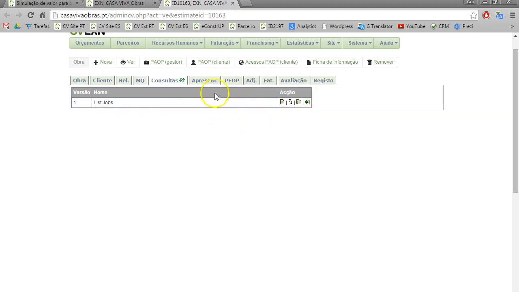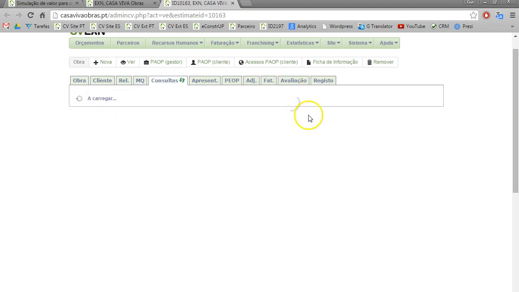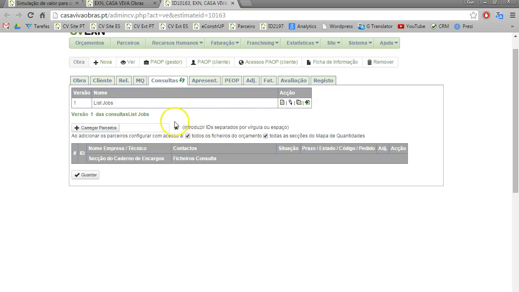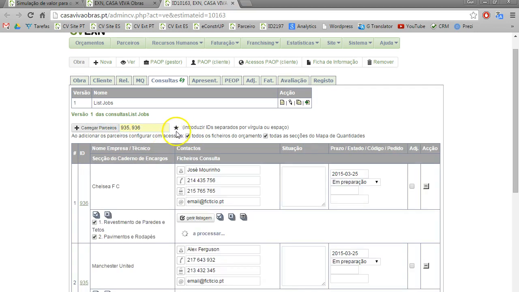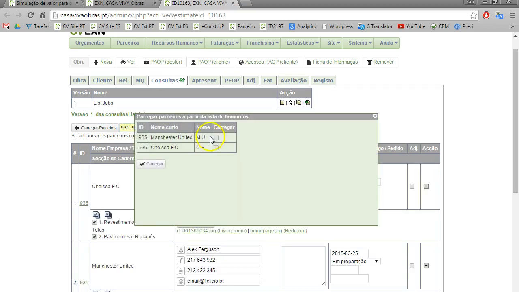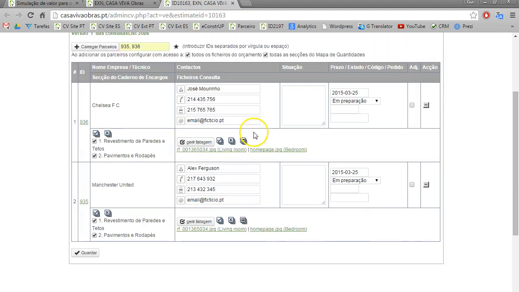So let's see how we consult our partners to get the prices. I go to this menu and I'm going to choose 2 companies that actually don't exist, they are just for this movie. So let's say I put these 2. I have a list of my favorite companies, the companies that I always use. So these companies that don't exist are the Chelsea and Manchester United. So here I can choose which documents they will have access to.